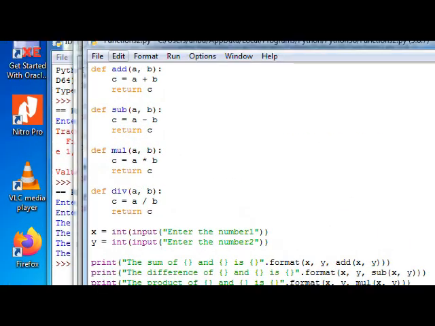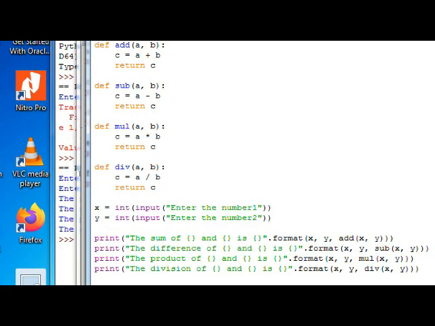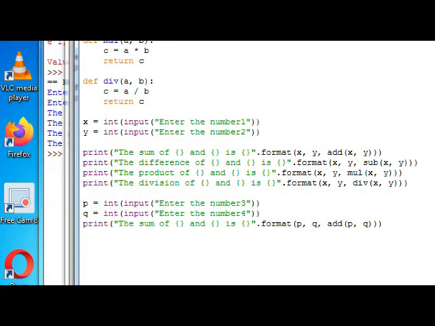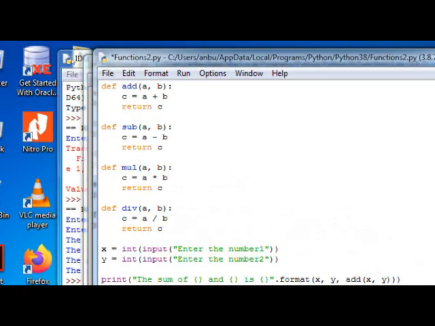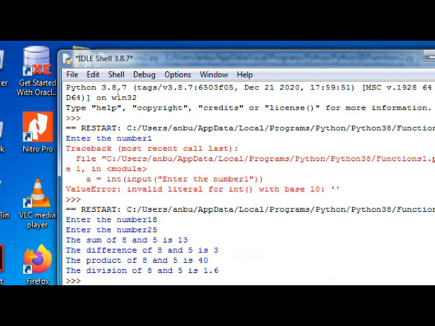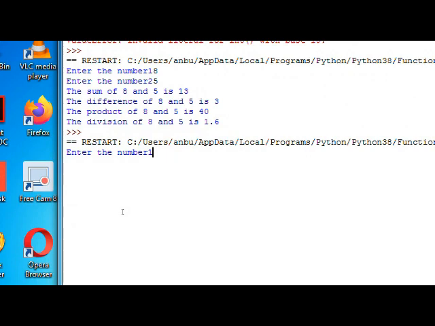We are not going to copy and paste this code, but with the same copy of this code, we can perform multiple additions, multiple subtractions, multiple multiplications and divisions respectively. That is the reason why we say that with functions we can achieve code reusability. Let me now execute this code in order to see if there are errors we have committed.